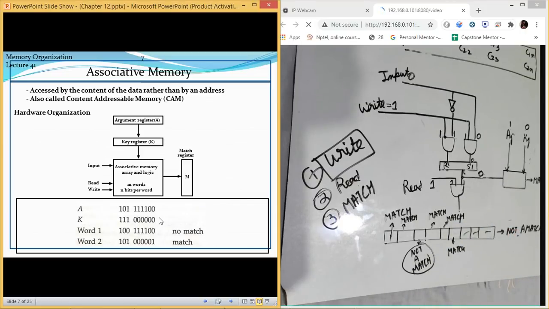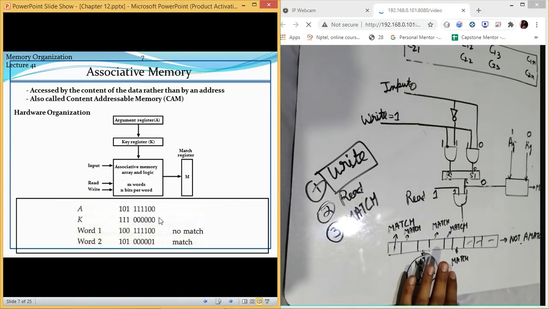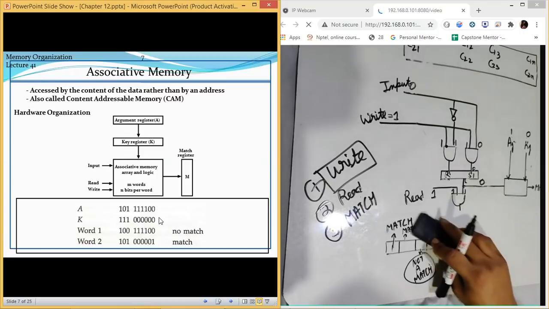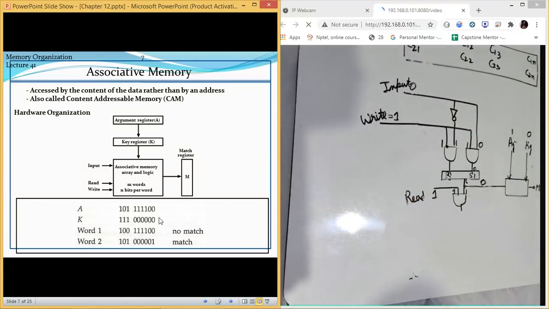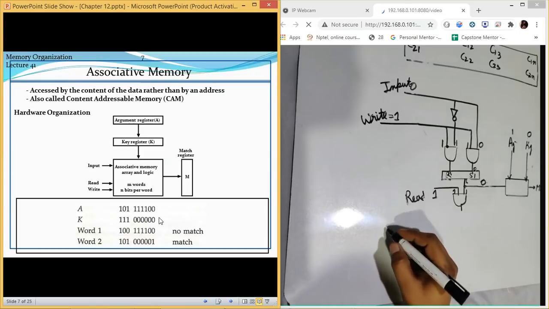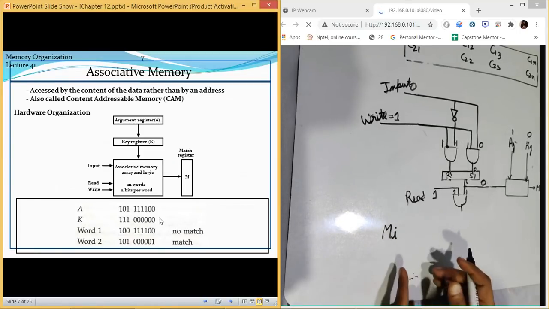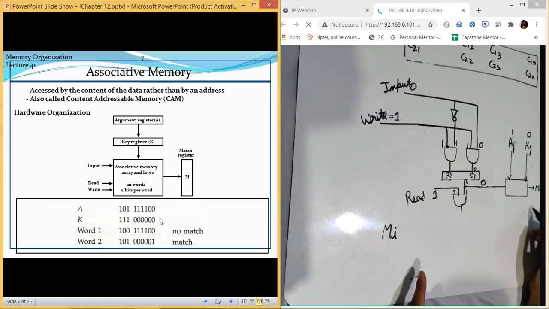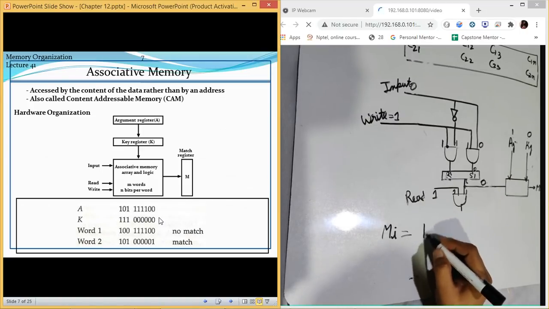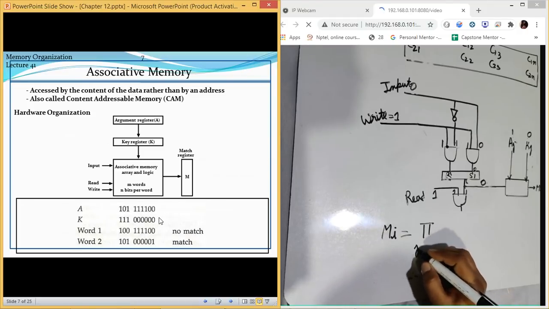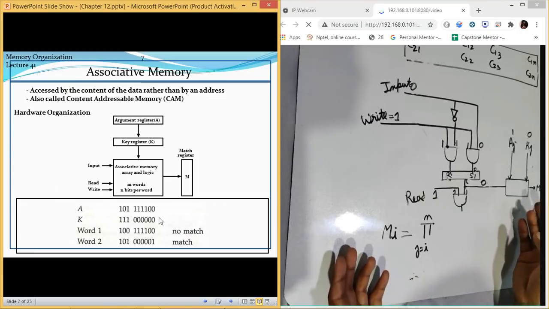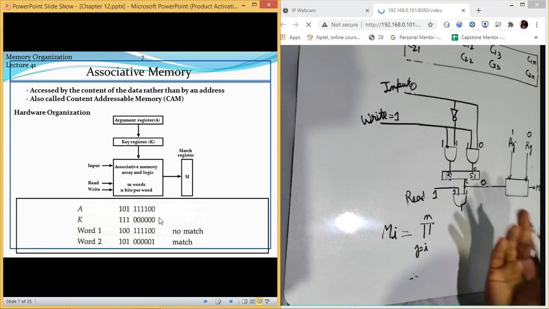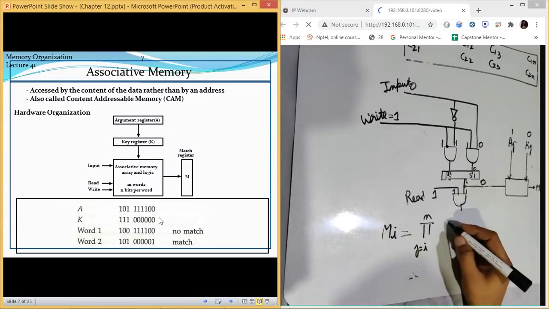So there is one match logic which they have constructed to make these things easy. Now, I will just show you how to compare them. What they say is, if you want to find out whether the complete word matches or not, you have to perform the summation starting from j is equal to 1 to n, means all the values. If there are 8 bits then n will be 8, if there are 15 bits then n will be 15.